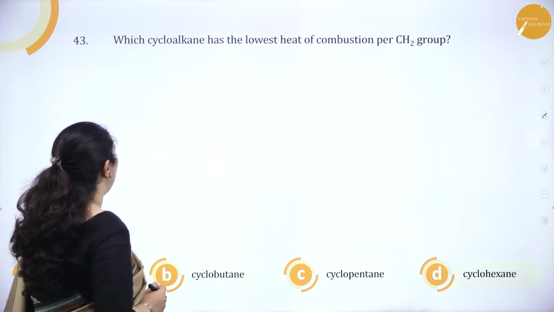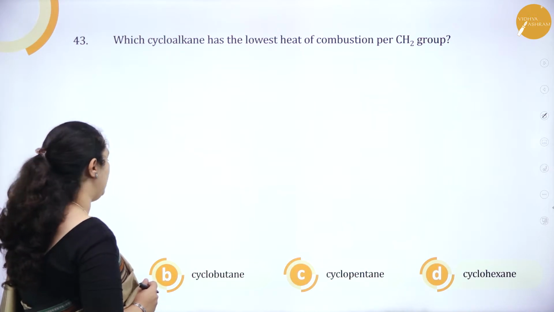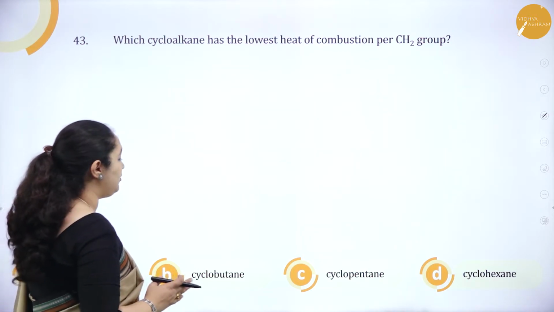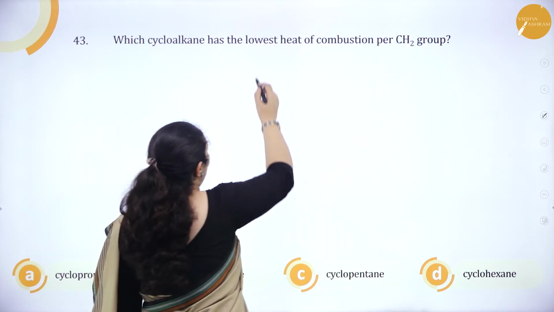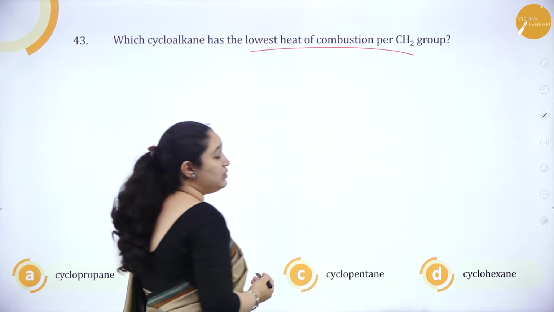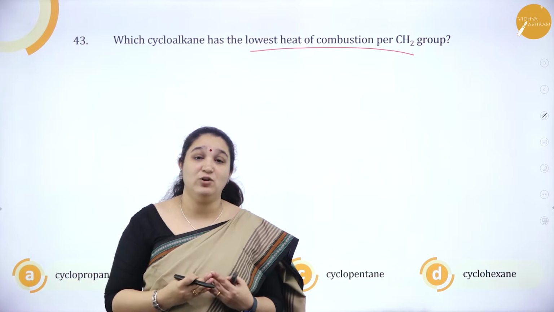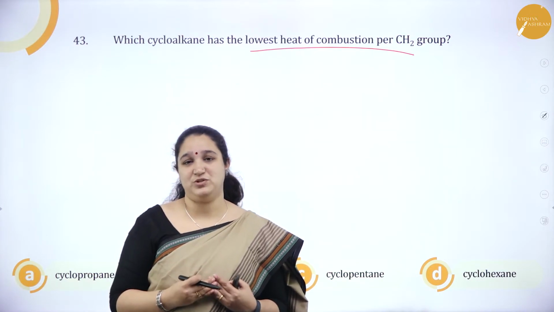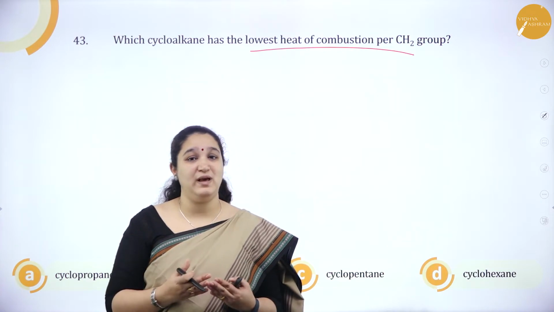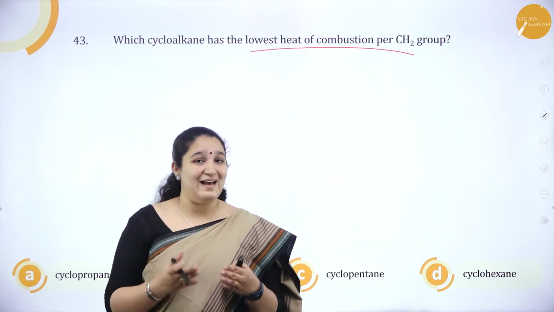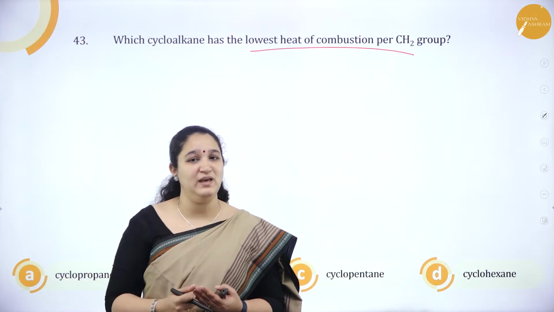Next question. Which cycloalkane has the lowest heat of combustion per CH2 molecule? Cyclopropane, cyclobutane, cyclopentane, cyclohexane. So what is it they are asking? Low heat of combustion per CH2 molecule. Which is having the lowest heat of combustion is their question. So when the angle strain is more, the heat of combustion will be high. Okay. When the angle strain is less, the molecule will be stable and heat of combustion will be lesser.